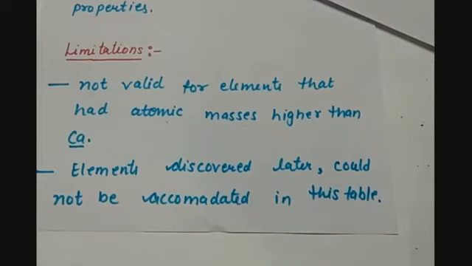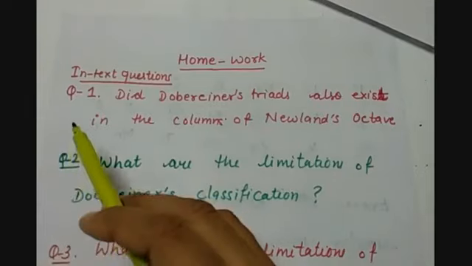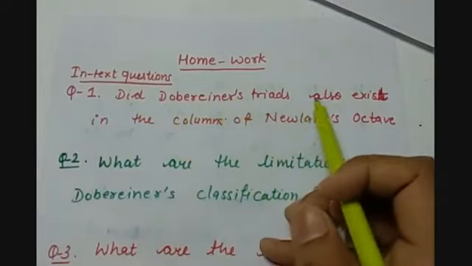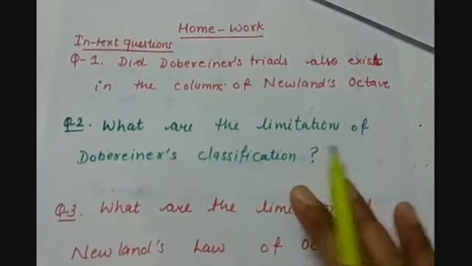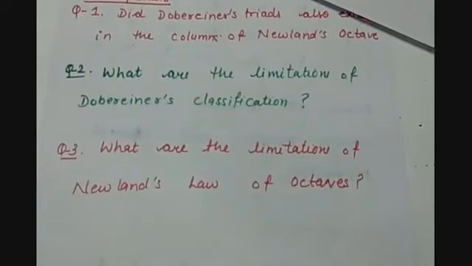Now let us see today's homework. As we have done the first topic of your NCERT book today, you have the in-text questions of page number 80, I guess. You have 3 questions in total. Question number 1: did Dobereiner's triads also exist in the columns of Newland's octaves? Second, what are the limitations of Dobereiner's classification? Third, what are the limitations of Newland's law of octaves? So this was the homework for you.